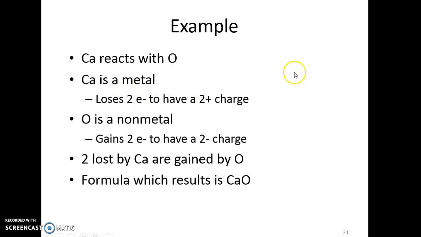Let's see an example with real atoms. Calcium will react with oxygen. Calcium is in the second column. It loses electrons to get a +2 charge. Oxygen is a nonmetal. It's in the column third from the right. It gains 2 electrons and it gets a -2 charge. So the 2 electrons lost by calcium are gained by the oxygen. The formula is balanced because calcium has a +2 charge and oxygen has a -2 charge. The number of charges are the same.